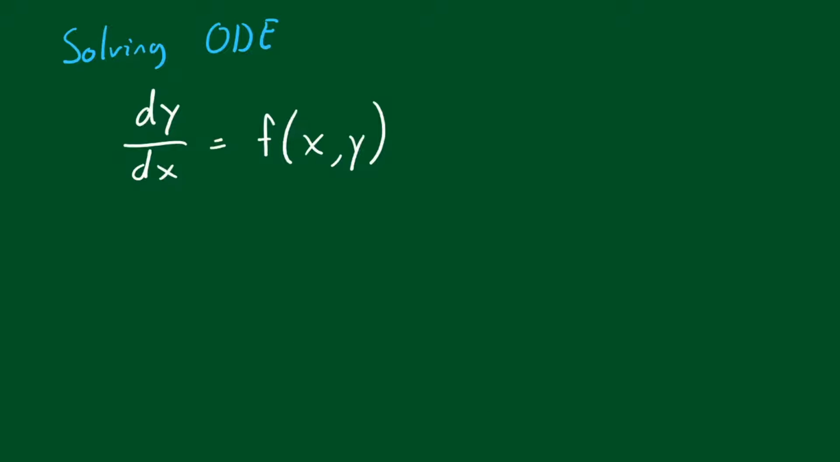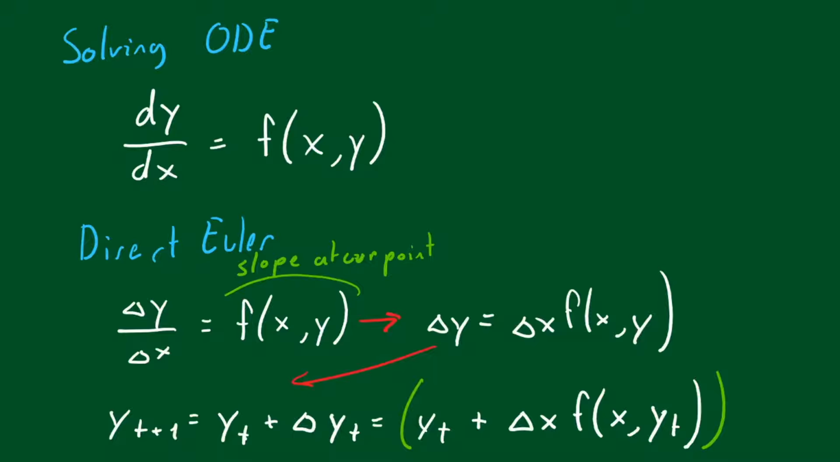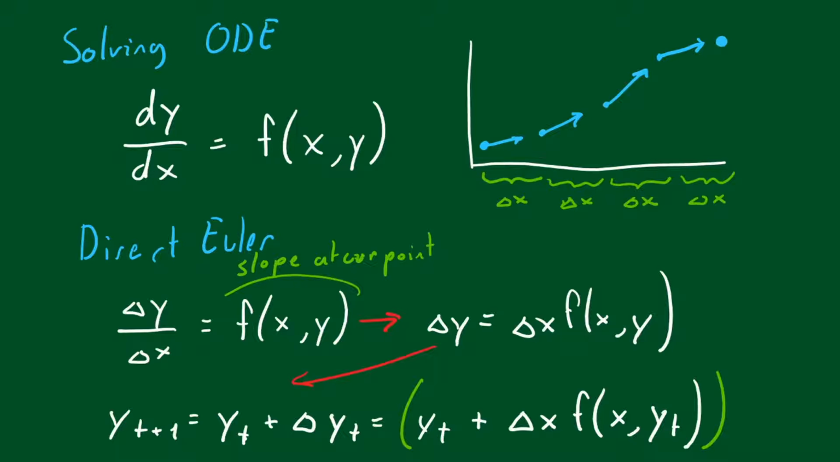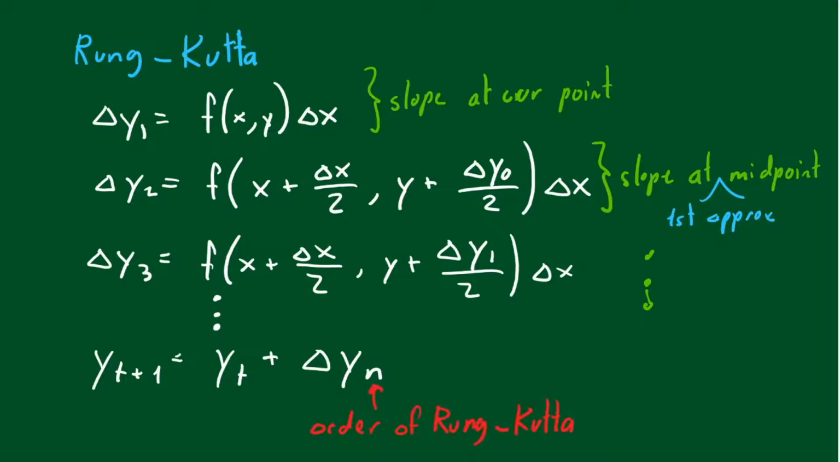We may solve ordinary differential equations in a variety of methods. The simplest is direct Euler, which uses the slope at the current point to predict the next. We may decrease the step size between points to increase precision, but increase computation time. Runge-Kutta methods repeatedly recalculate the slope at the midpoint in order to have a better approximation, with only a little more calculation than direct Euler.